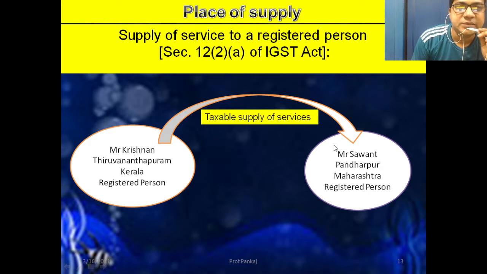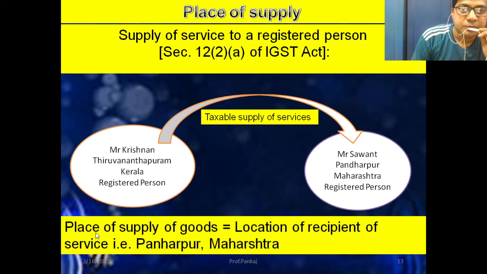Mr. Krishnan supplies taxable services to Mr. Sawant of Pandharpur. Under such a situation, the place of supply is the location of the recipient of the service, that is Pandharpur, Maharashtra.